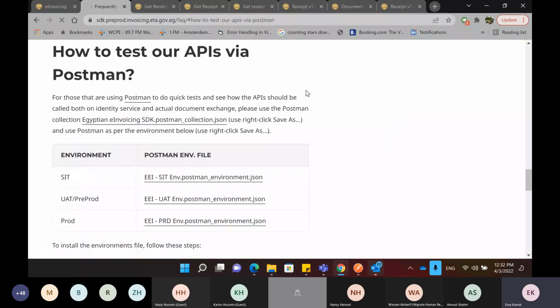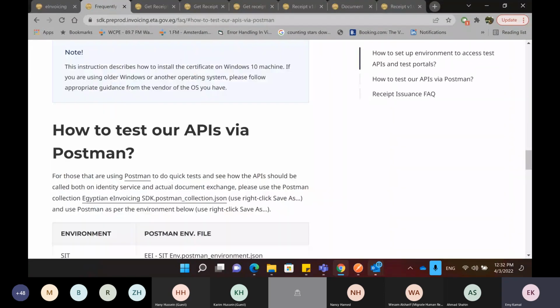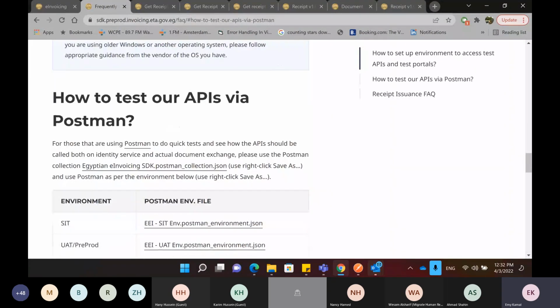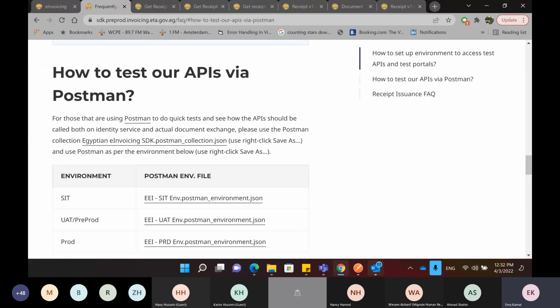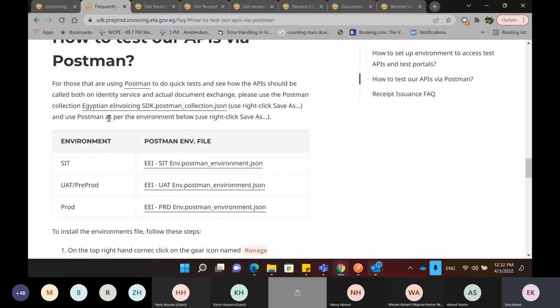Okay, so this page is an instruction on how you can start if you want to start testing the APIs. This section tells you that if you're using Postman, we have some Postman collections that are ready for you, which include all the APIs that we've talked about, ready to use right away, and the different environments that you can test the APIs on.